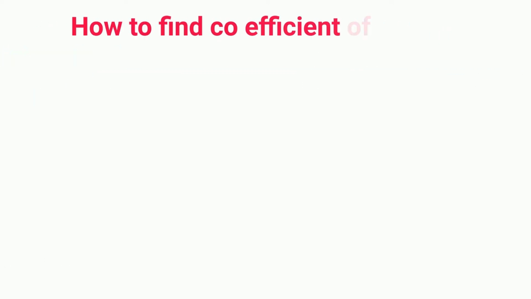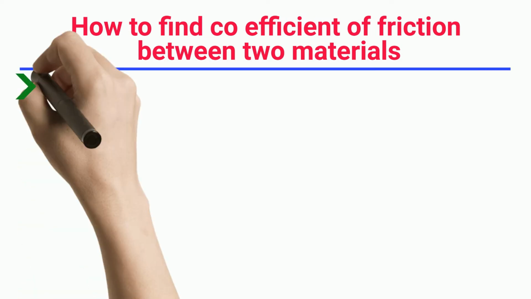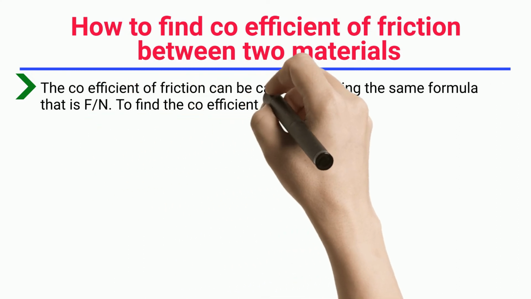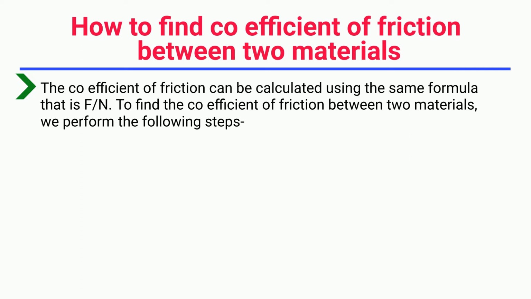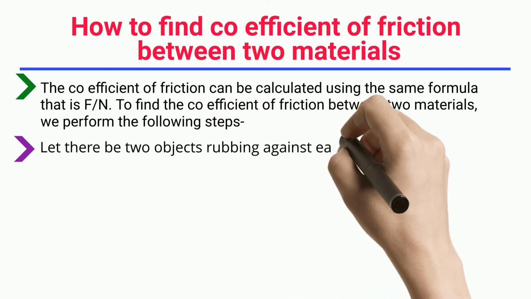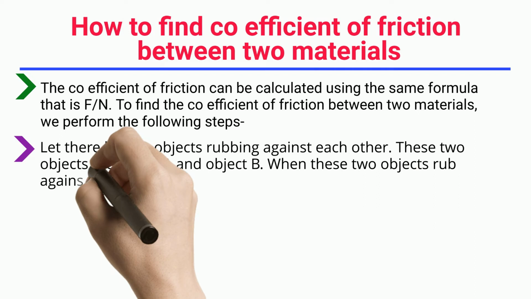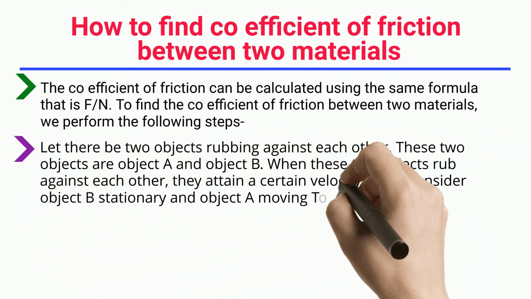How to find coefficient of friction between two materials? The coefficient of friction can be calculated using the same formula, that is F/N. To find the coefficient of friction between two materials, we perform the following steps. Let there be two objects rubbing against each other. These two objects are object A and object B. When these two objects rub against each other, they attain a certain velocity.